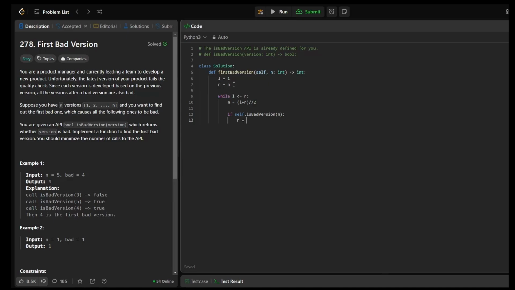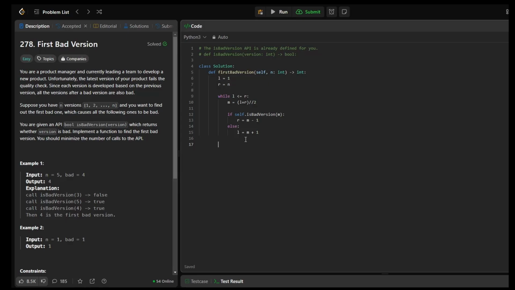I can move the right pointer to middle minus 1. Now, if this is not true, I can say that I have still not received a bad version and the bad version should be on the right side. So I move the left pointer to middle plus 1. I can continue doing that until the left side is greater than the right side.